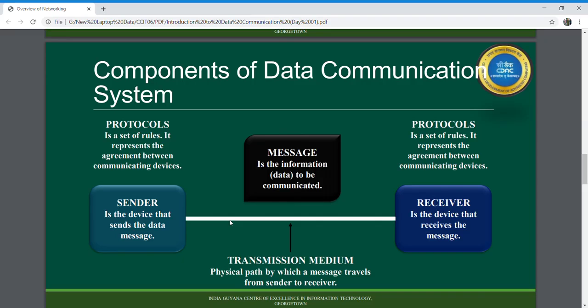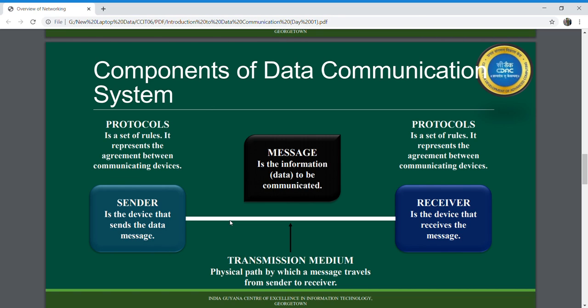The next component, or the fourth component of your data communication system, is the transmission medium. Your transmission medium is the physical path by which your message is transmitted from the sender to the receiver, or the path by which your message travels from sender to receiver. Your transmission medium could be coaxial cable, twisted pair cables, fiber optic cables, even electromagnetic waves. For example, radio waves and microwaves can be used for transmitting the message from sender to the receiver.